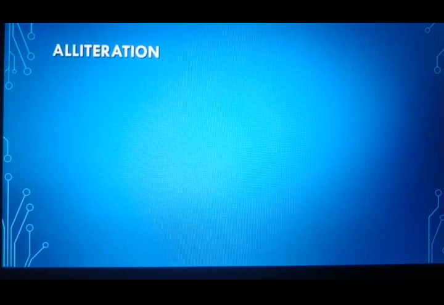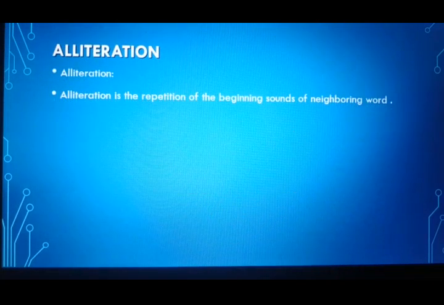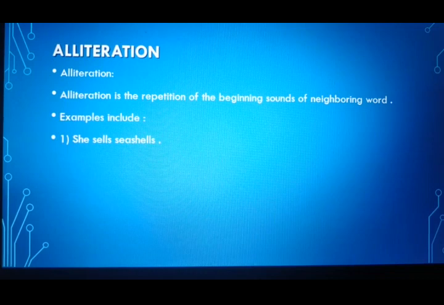Let us see the next one, alliteration. So when we were studying repetition, the words were repeated. Here the sound of the letter or a particular word will be repeated. Alliteration is the repetition of beginning sounds of neighboring words. So both the words nearby will have repetition of a particular sound. She sells, she sells. So if you see, the sh sound is repeated. She sells, she sells. So S is repeated here.